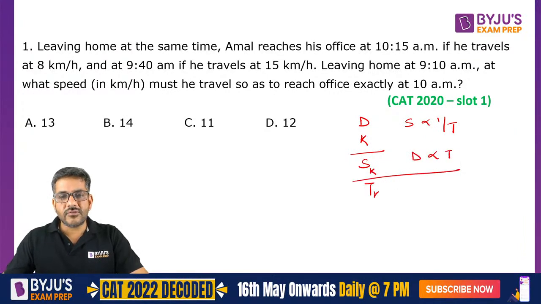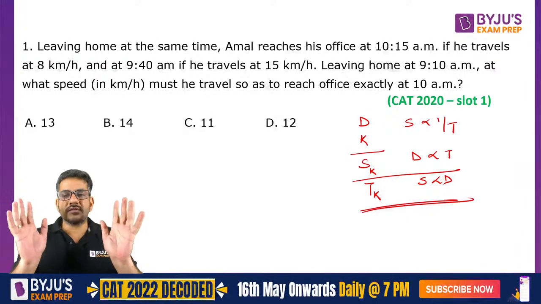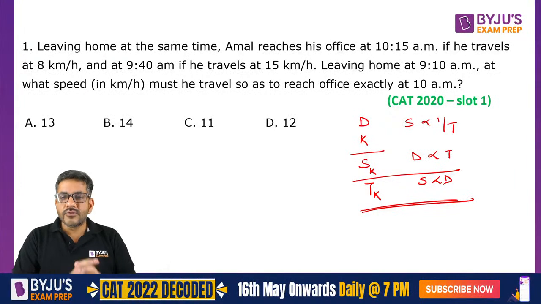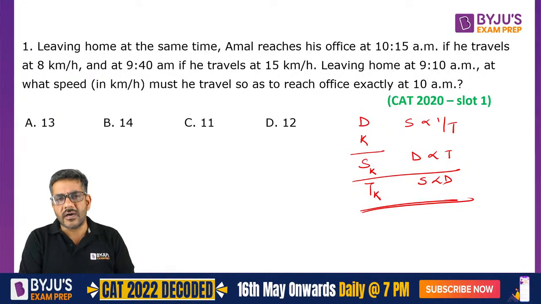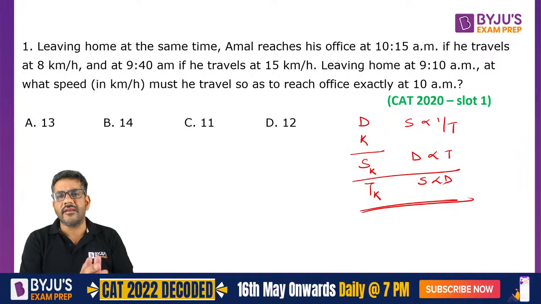When the time is constant, speed is directly proportional to the distance. This is the concept of proportionality, and most of the questions are actually based upon this concept only. So I feel that time speed distance has been the best possible, the easiest area which has been asked to you from arithmetic. And if you start doing these questions just with this proportionality, you'll find that they are actually easy. The problem is lying with us.